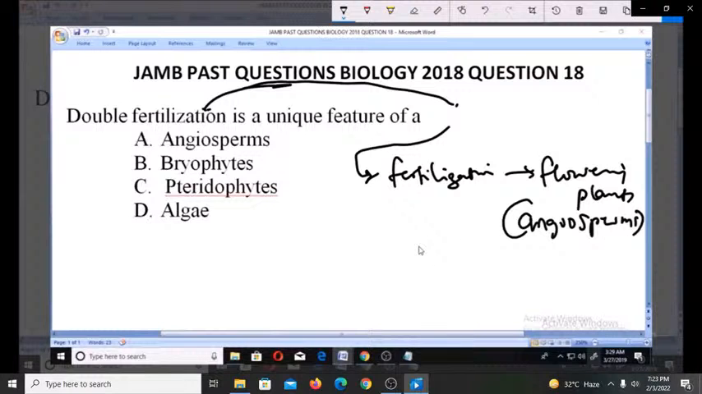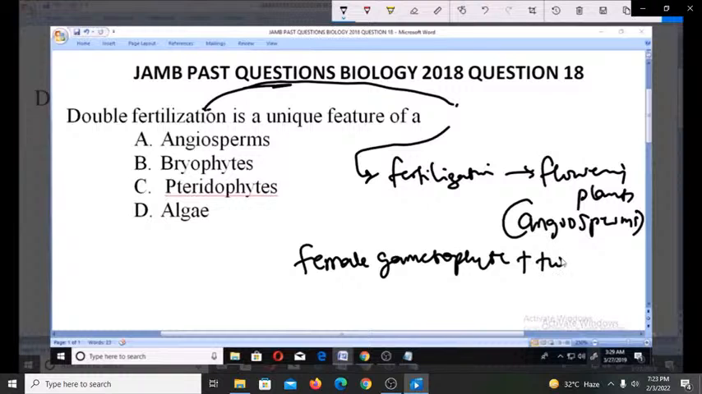So how does it happen? The process involves the joining of a female gametophyte together with two male gametes. That is when we have double fertilization. So we have one female gametophyte joining together with two male gametes. We have double fertilization. Male gametes can also be called sperm.